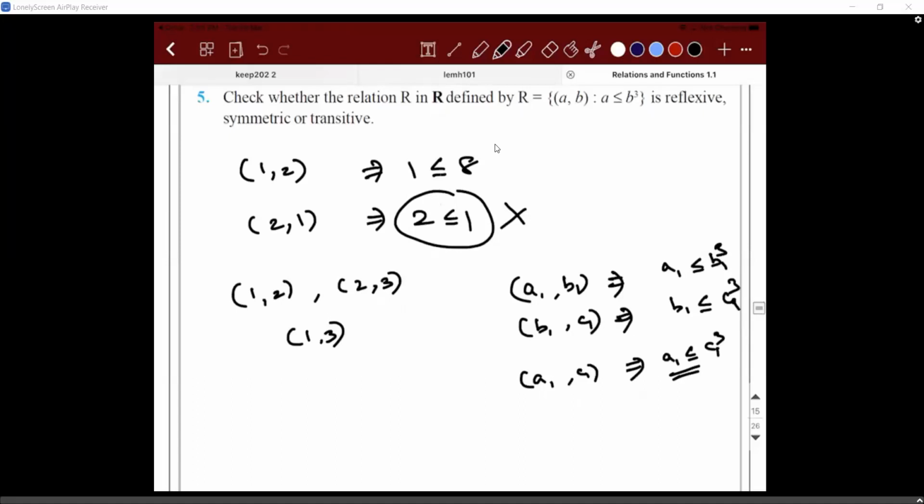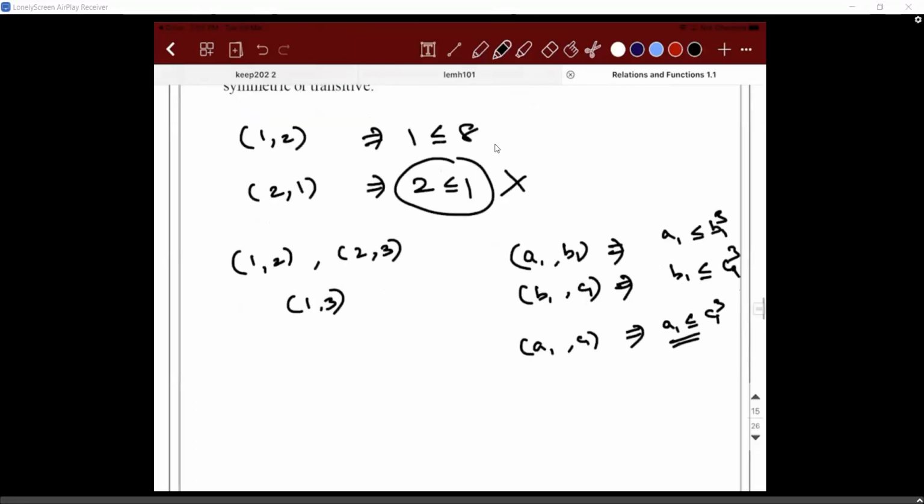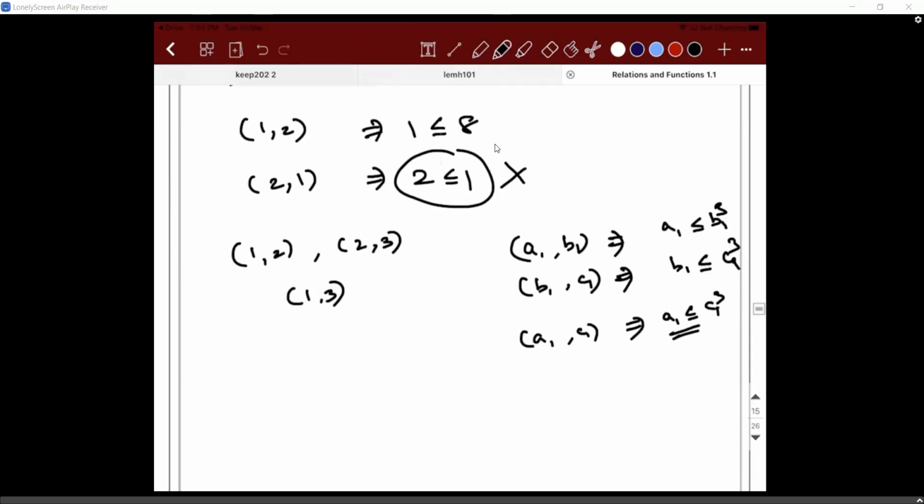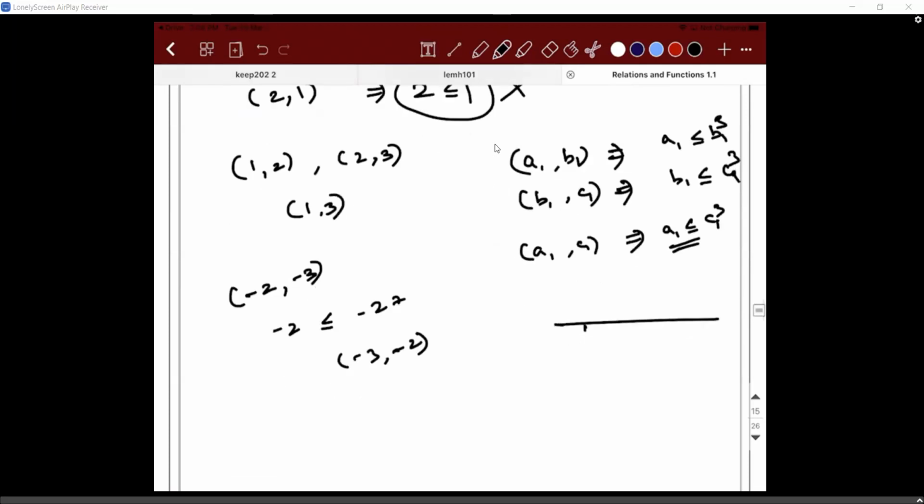So let's take negative numbers also for that matter. Will the negative numbers also work? Negative numbers will fail. See, for example, if I take (-2, -3), is it going to belong to R? So -2, is it less than or equal to -27? But (-3, -2) will work, no? You take a number line, you come from this side.